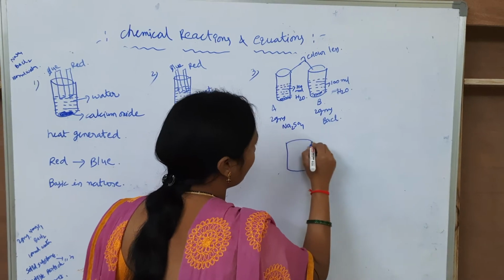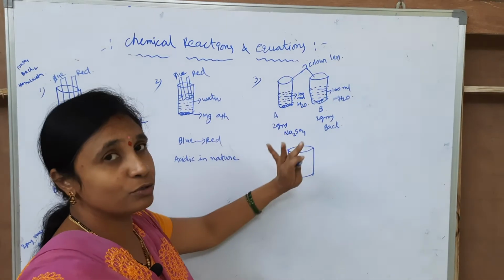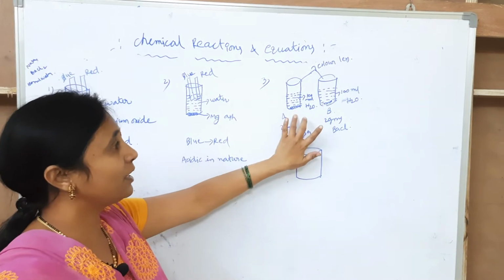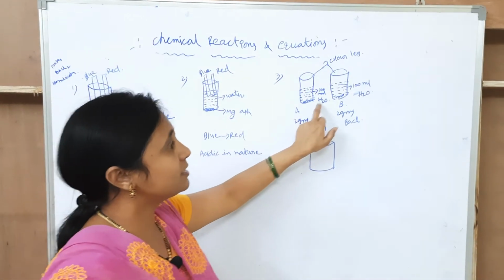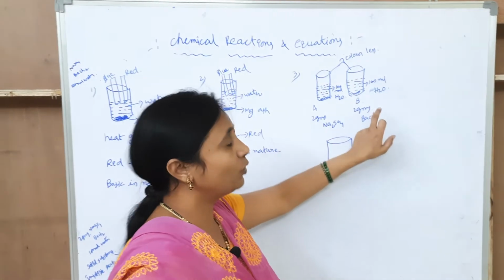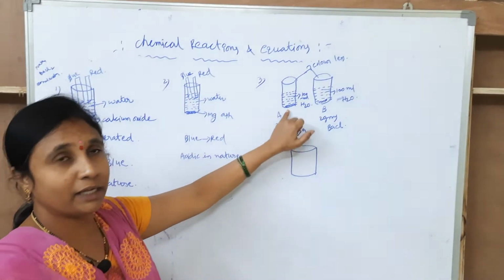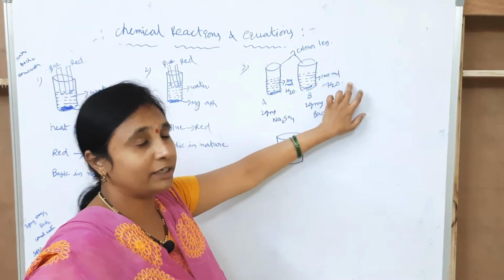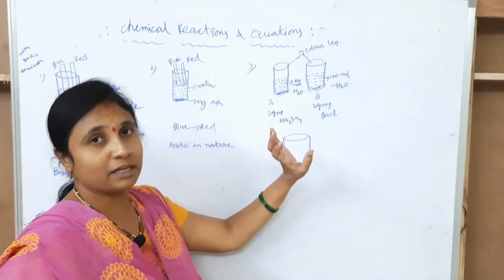Now I am taking another beaker. In that beaker I am adding these two solutions. First of all I am taking the 2 beakers. In the first beaker A I am taking 2 grams of sodium sulfate. In the second beaker I am taking the 2 grams of barium chloride. In the first beaker I am adding 100 ml of water, and the second beaker also I am adding 100 ml of water. What you observe here, these two are colorless in nature.